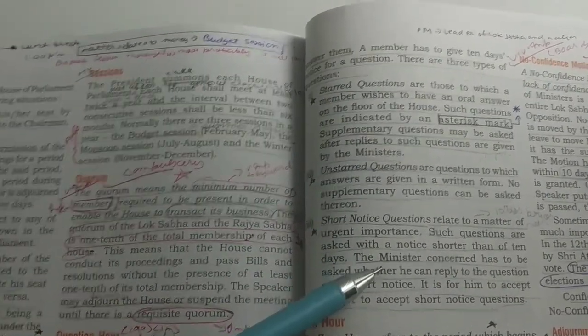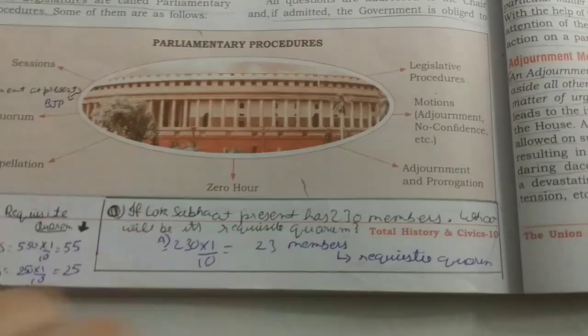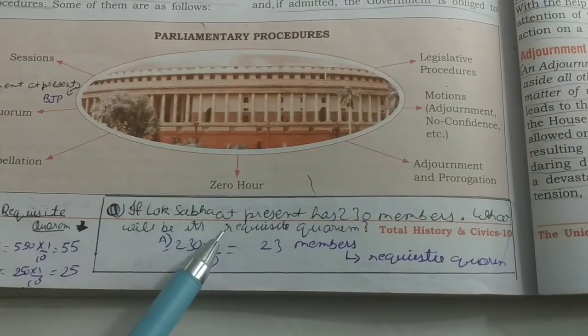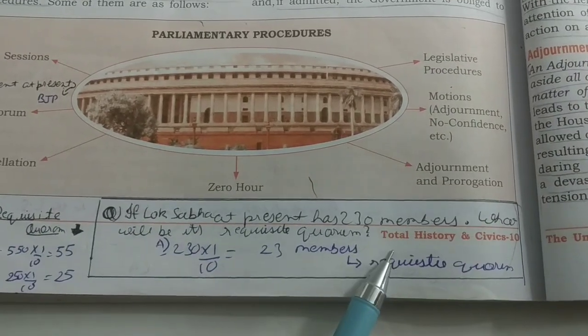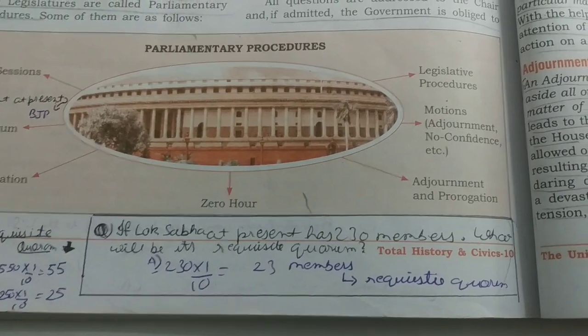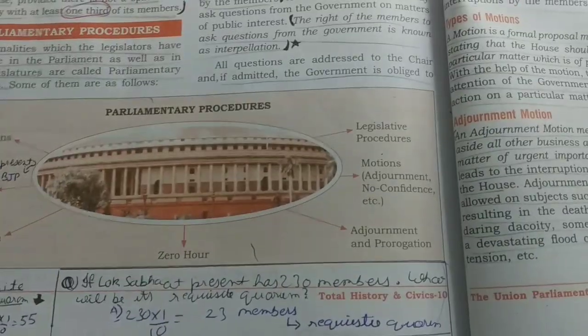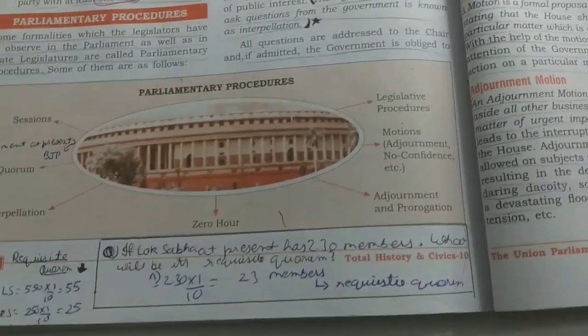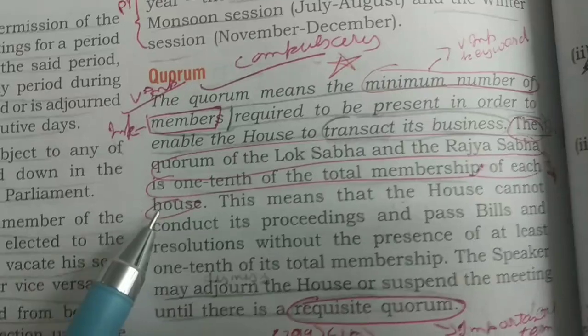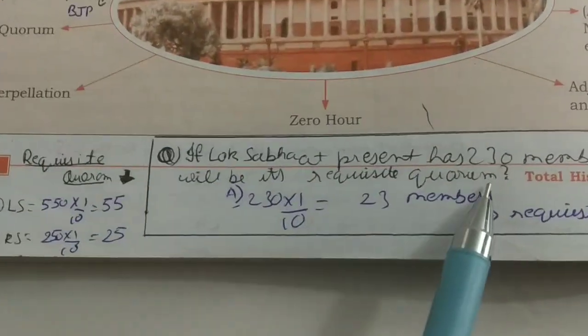This is very important. Okay, and then a question comes in your examination that if Lok Sabha has 230 members, then what will be the requisite quorum? Means what should be the number of minimum members required to enable the house to transact its business. So what will you do? So you have, see, you know from here that it is 1/10 of the total membership. So right now, what is the total membership? 230.